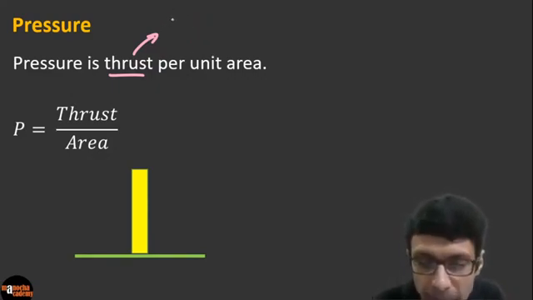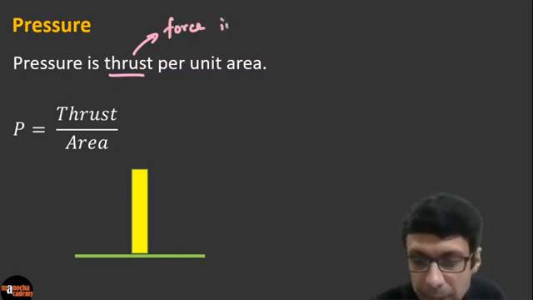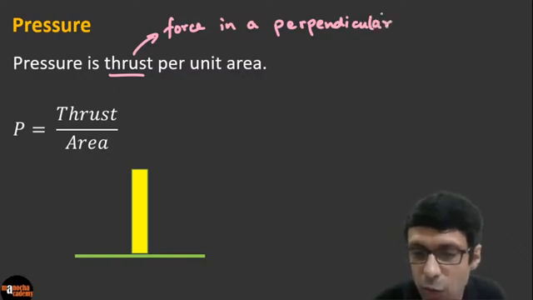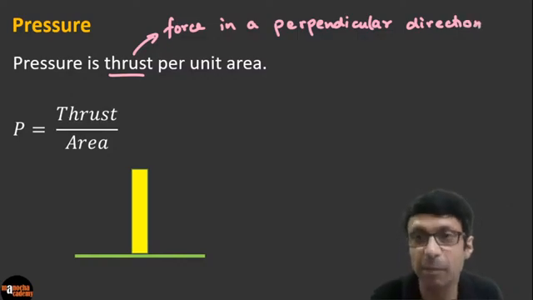So let's write it that way. Thrust is force in a perpendicular direction. That is the meaning of thrust.